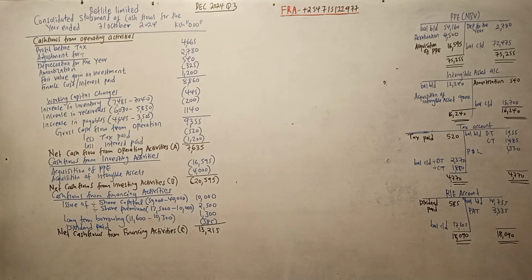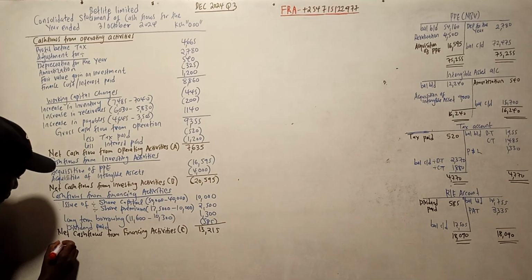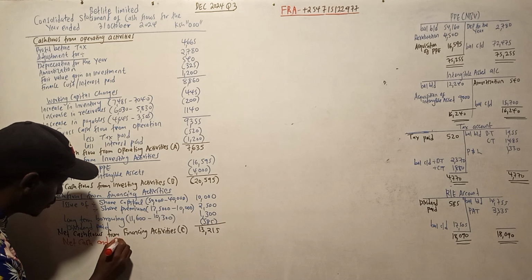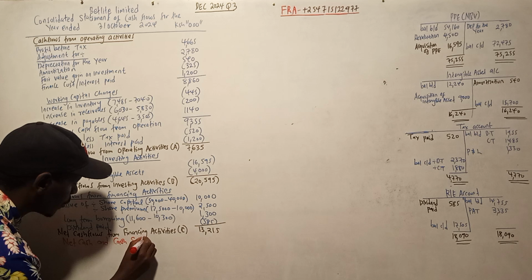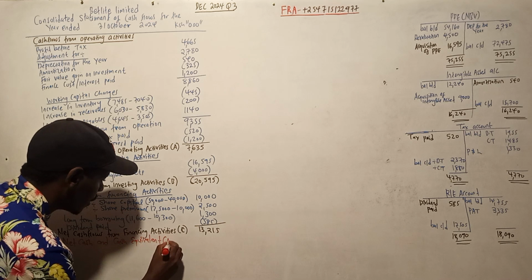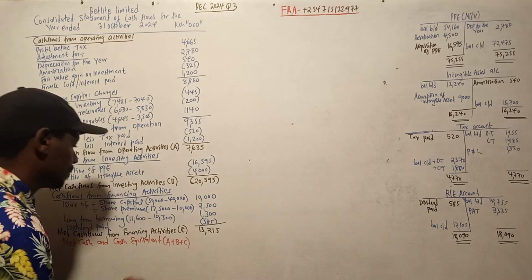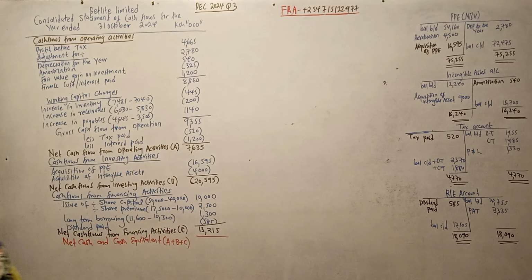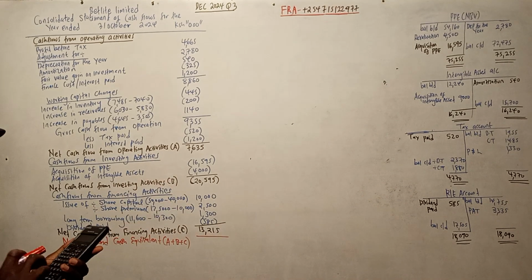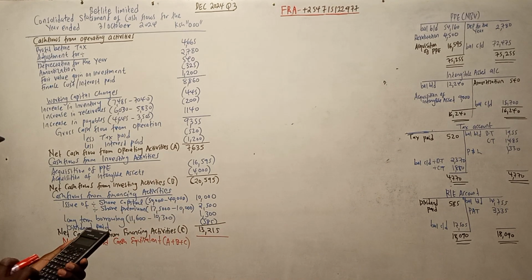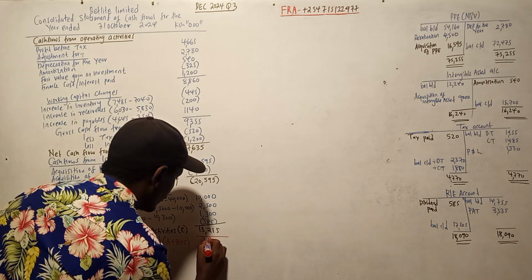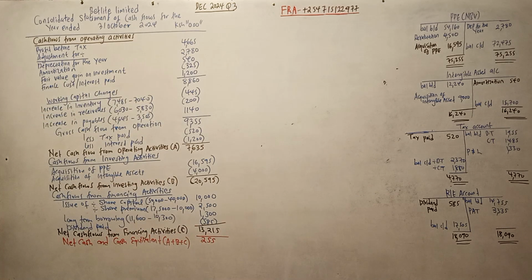Once we have that one, now we can get the net cash and cash equivalent, that is A plus B plus C. So let us add them. A is 7,635 minus 20,595, then plus 13,215. We are getting an amount of 255. That is the net cash.